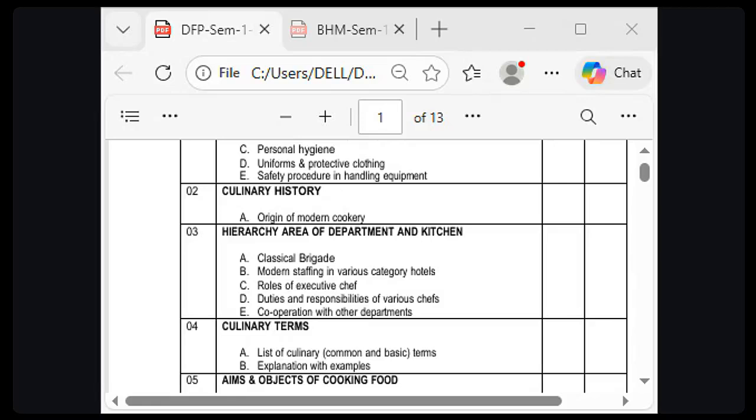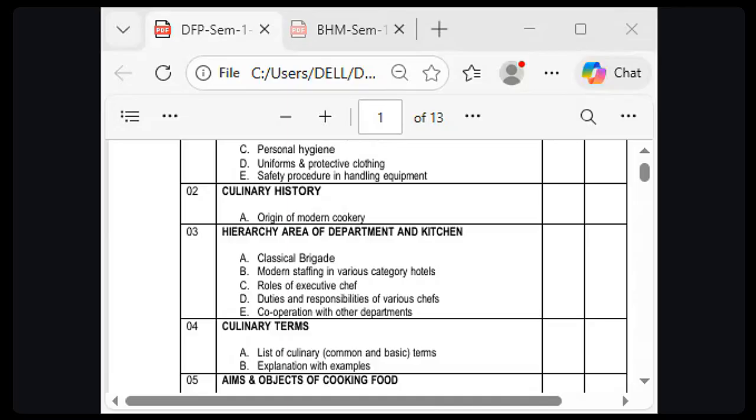The third part is sauce. Classification of sauce: how many types of mother sauces? The recipes of the mother sauces and their derivatives also. Storage and precautions: how we store the mother sauces and how long we can store the sauces.